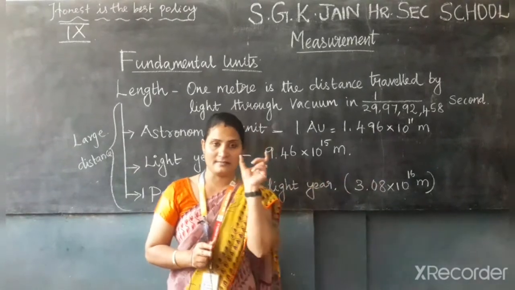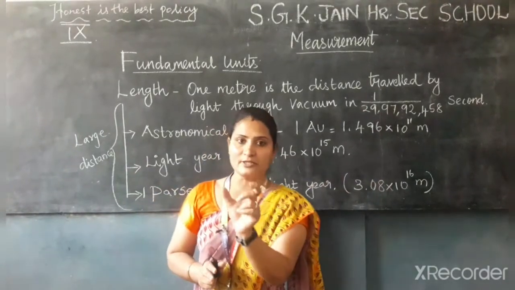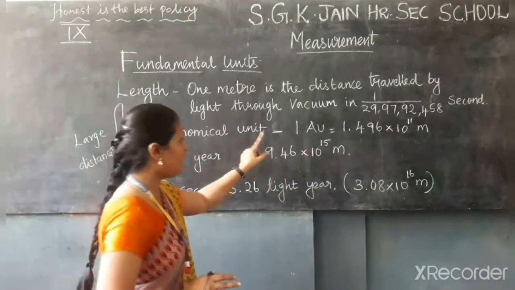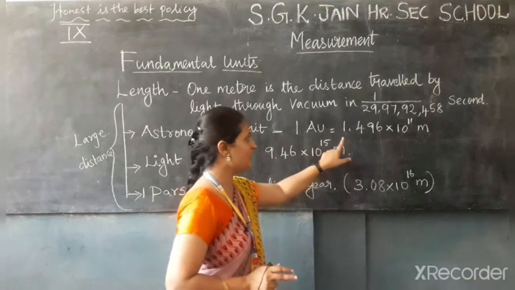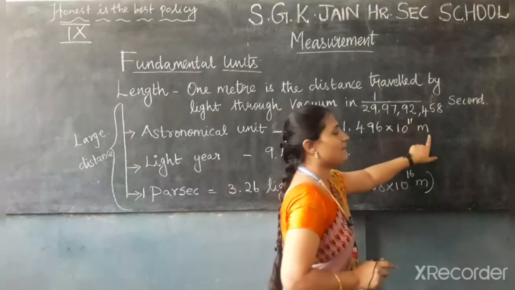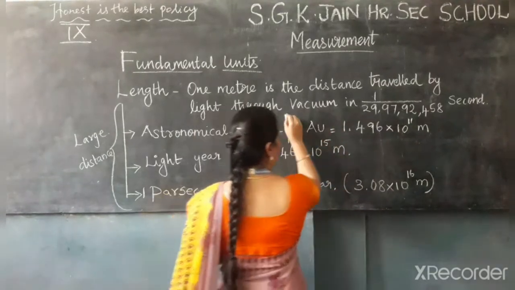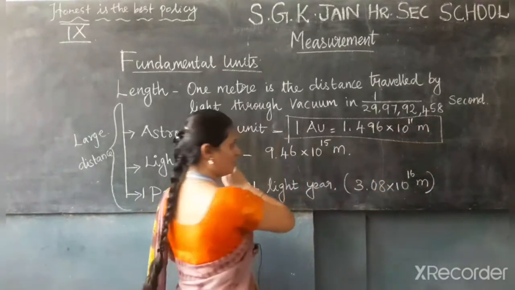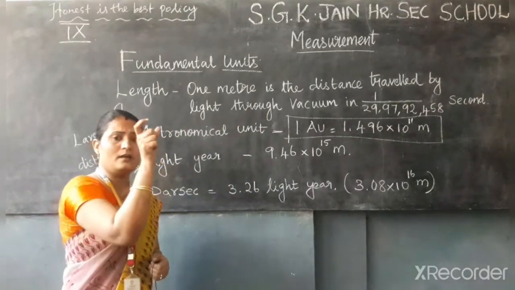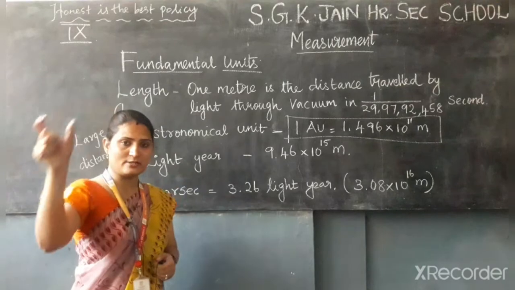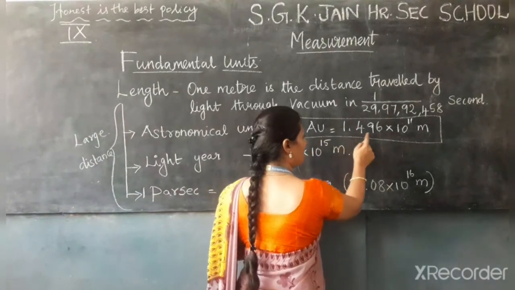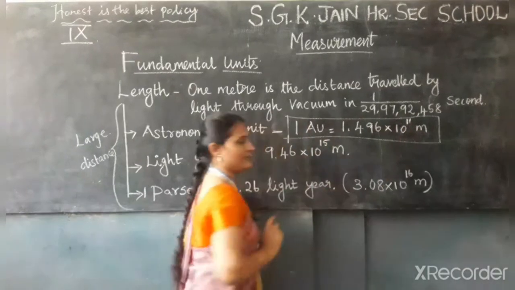The mean distance from the center of the sun to the center of the earth is known as astronomical unit. 1 AU is equal to 1.496 into 10 to the power of 11 meter.